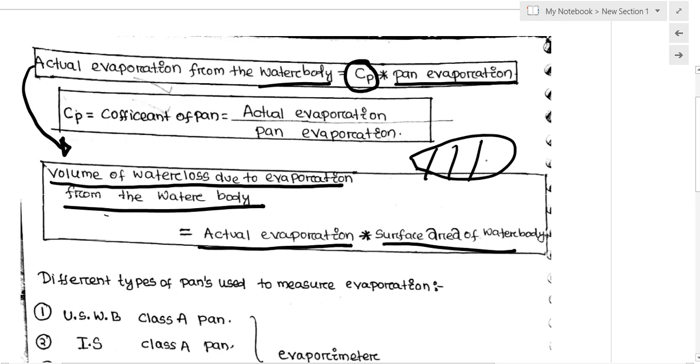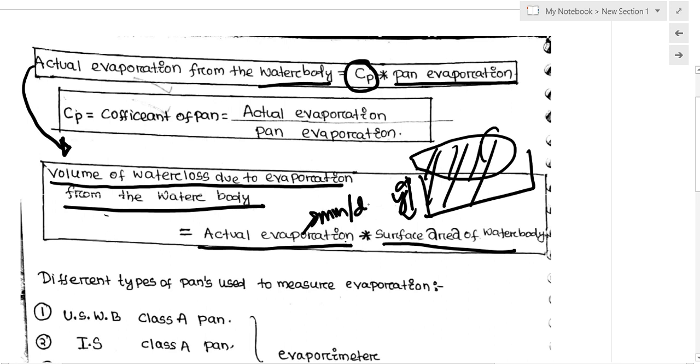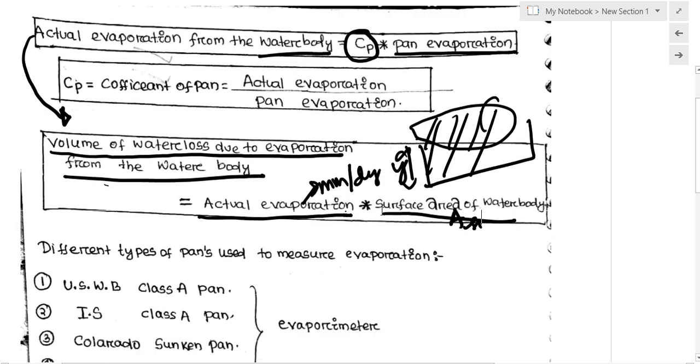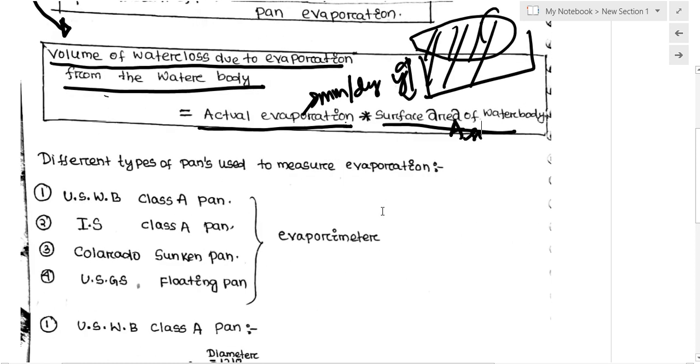Suppose you can see this surface area, A, and y is how much depth of water has been removed. So the volume is A into y. Actual evaporation is measured in millimeter per day, multiplied by the surface area of the water body. That is actually the volume of water lost due to evaporation from the water body.